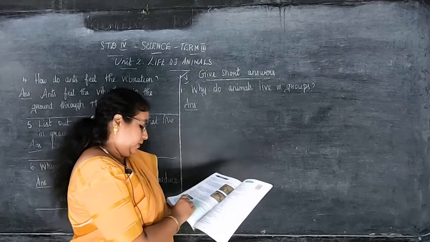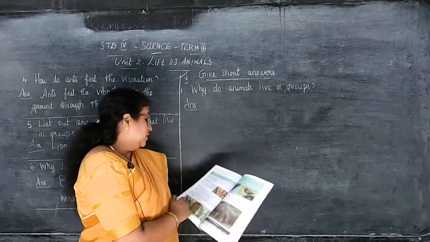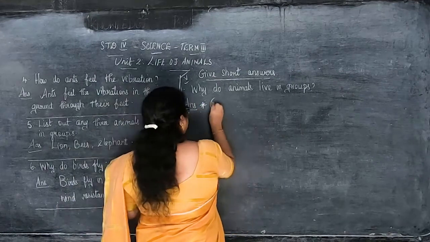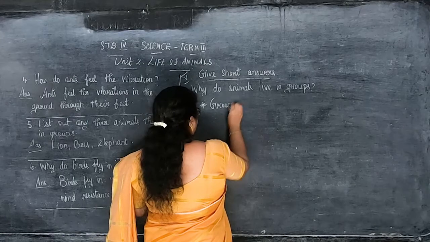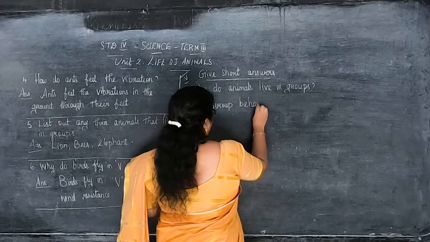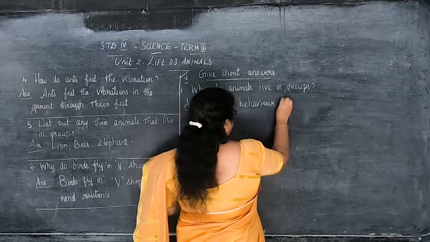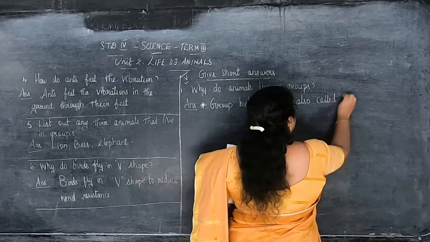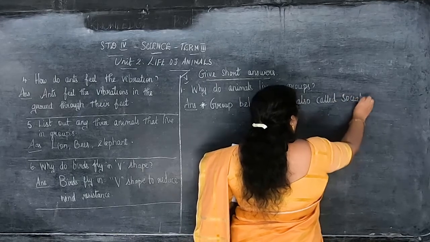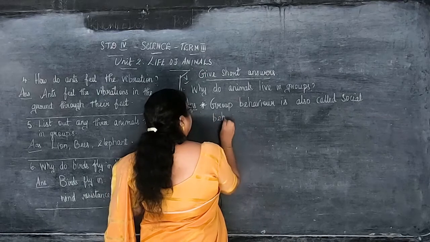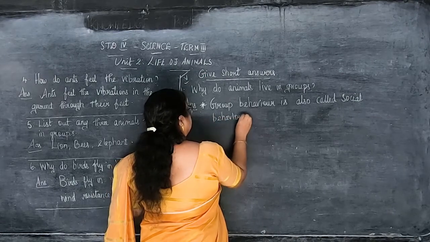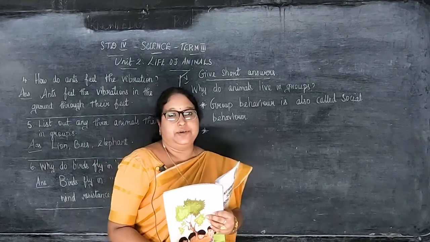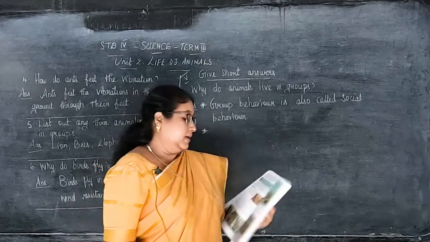For this answer, point by point you will write, children. Okay. First point. Group behavior is also called social behavior. This is the first point.